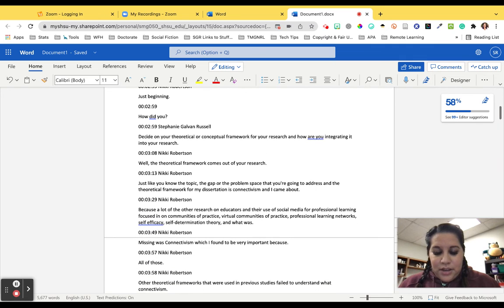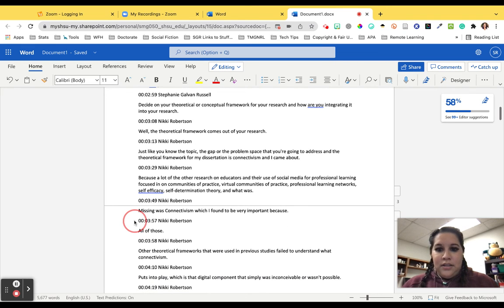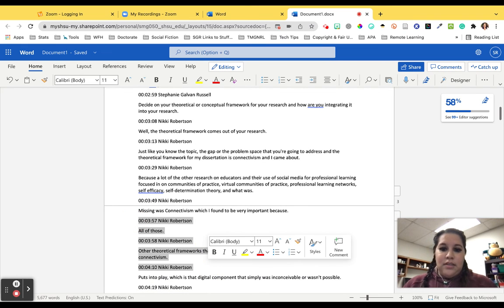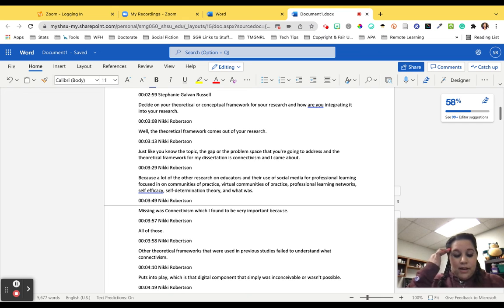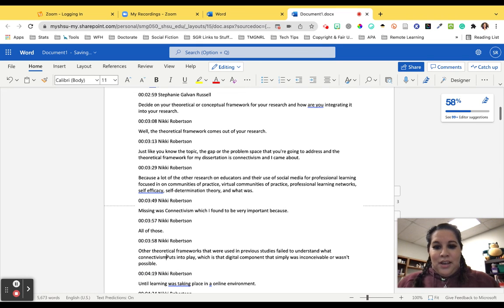Like here with self-efficacy, it does have your grammar checks, but there's some things like this where there was a pause between what Nikki said. So it has multiple lines of her speaking. It's completely up to you, but you can change those and put them into one line if you want. There was a lot of deleting when I did this. And then you do have to fix your grammar. So you can do that.